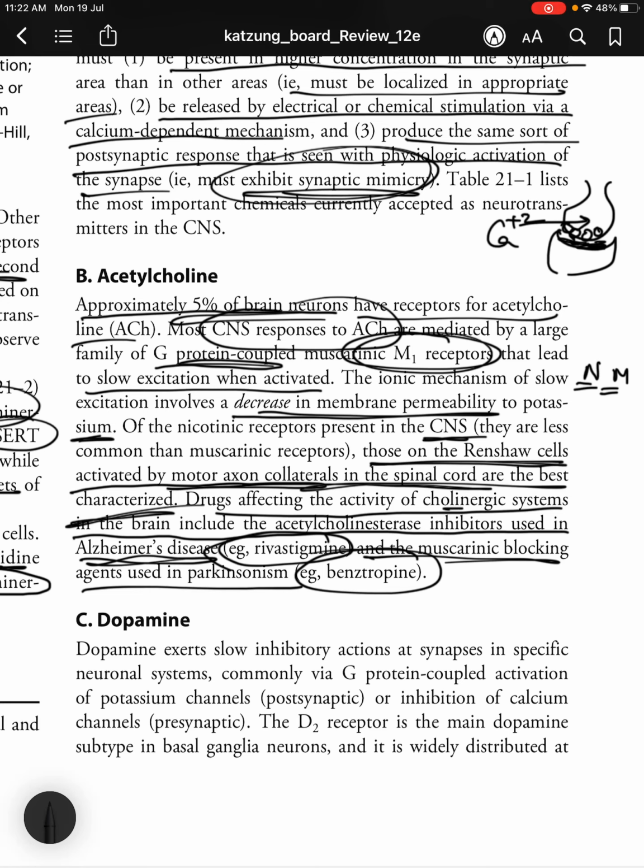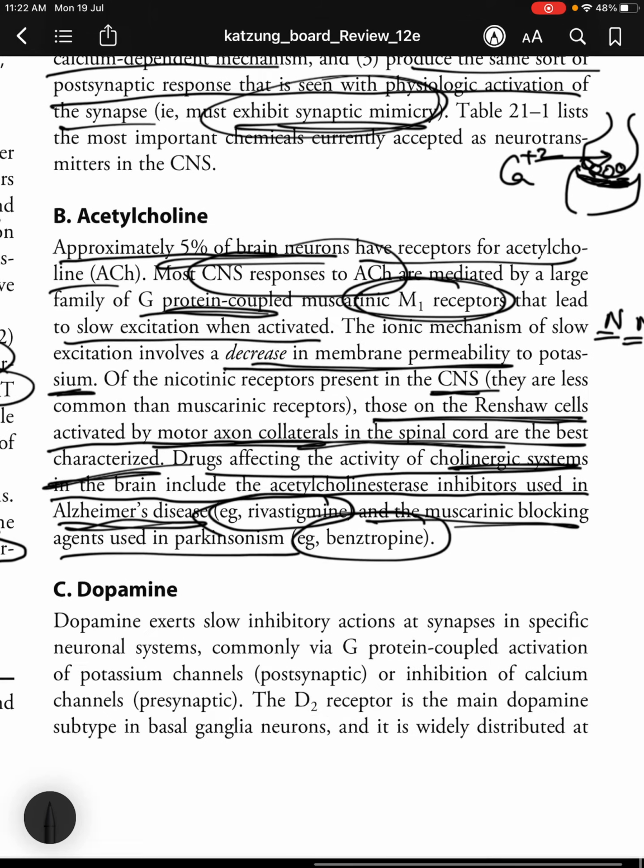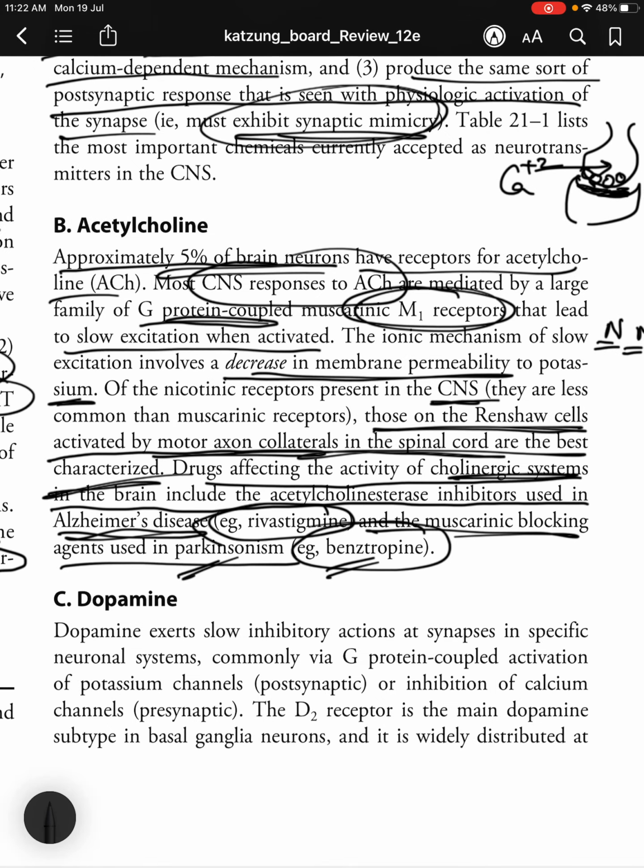So, drugs affecting the activity of cholinergic systems in the brain, you have ACh inhibitors, rivastigmine, and the muscarinic blocking agents used in Parkinsonism, benztropine. You park your Benz car, right?